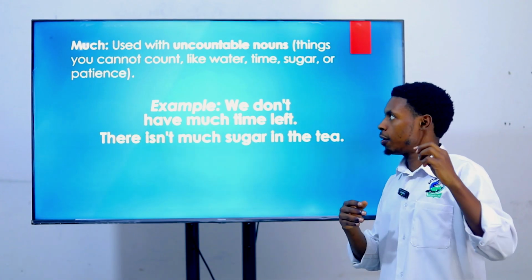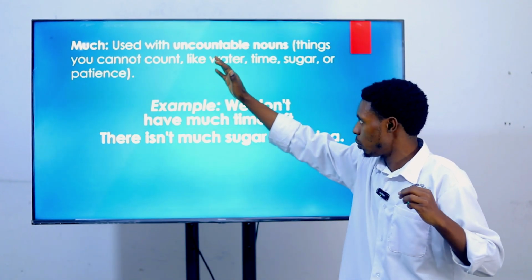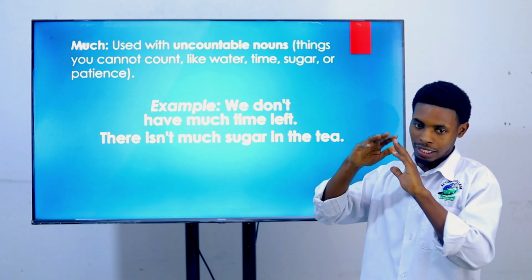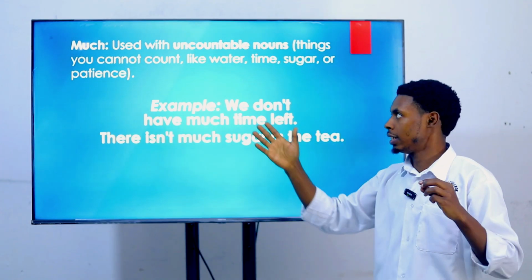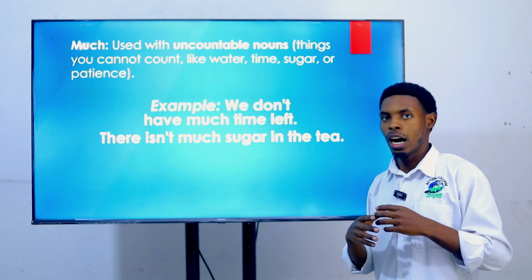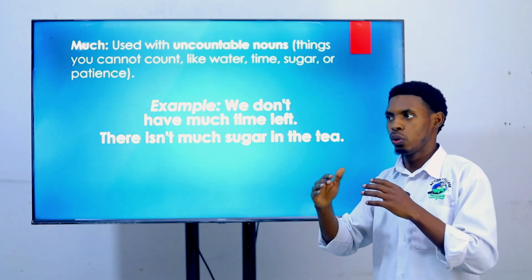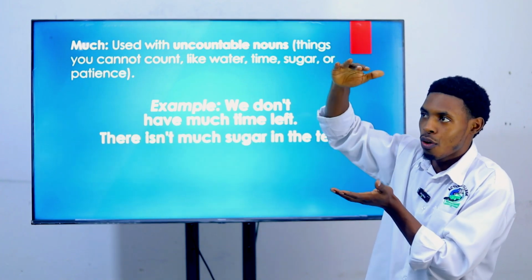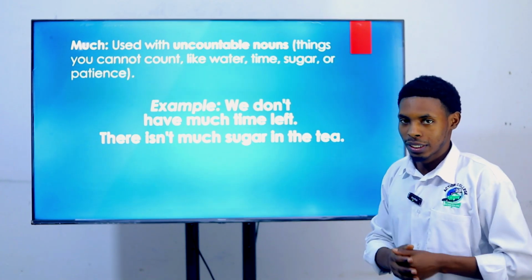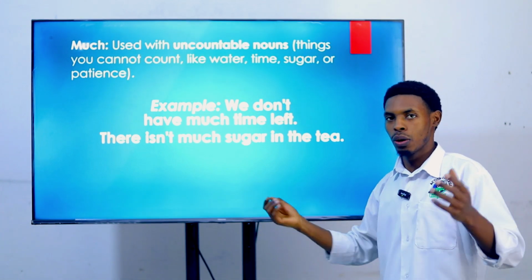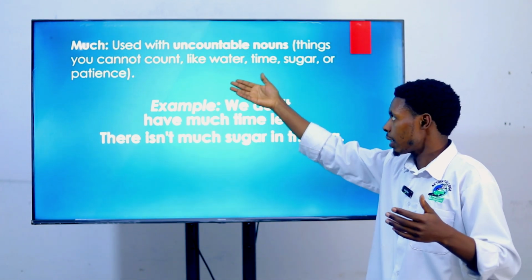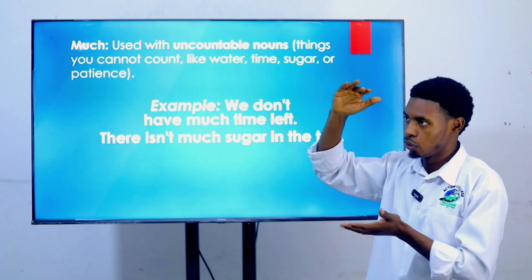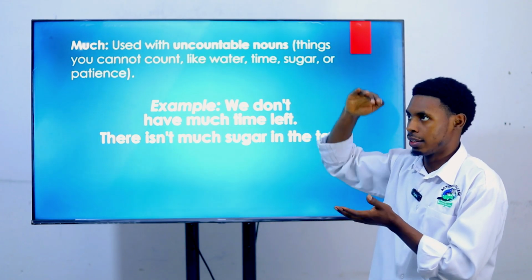If you have water and you feel like this water is a lot, you have to use much to describe this amount of water, to mean that you have a lot of water, because water is a non-countable noun, so you have to use much to mean the amount that you have.